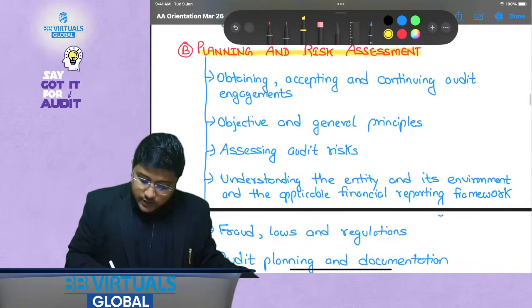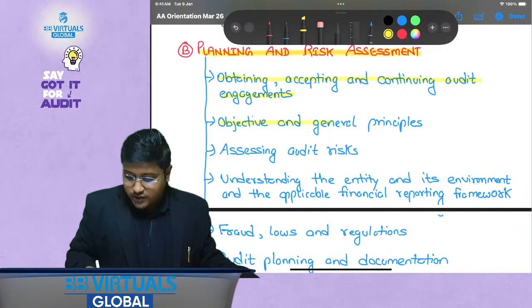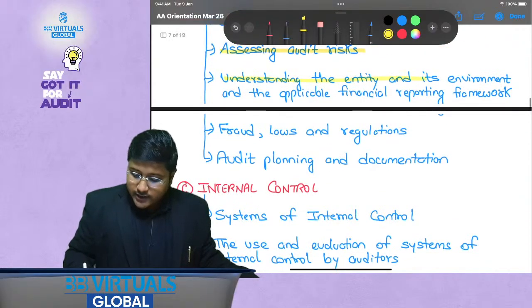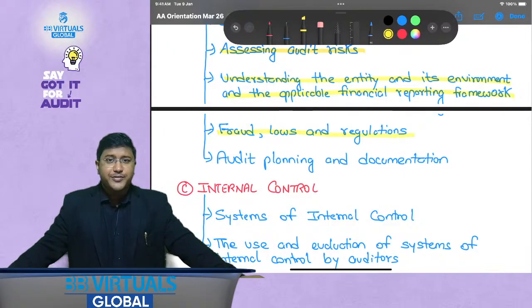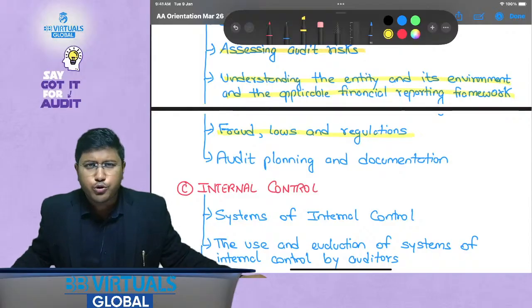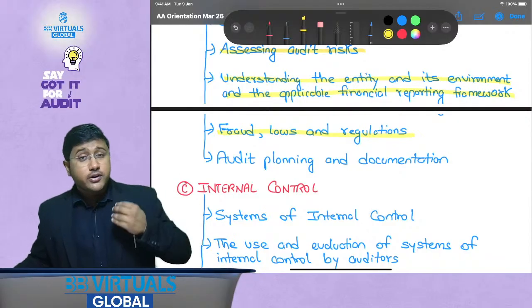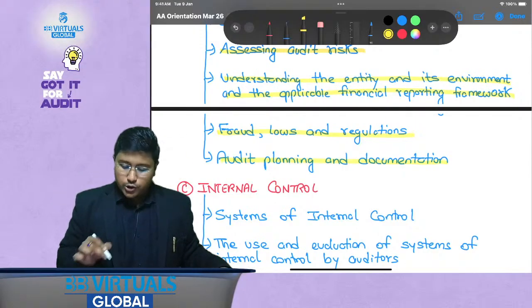So what is covered under planning? Obtaining, accepting and continuing the audit engagements, objectives and general principles, assessing audit risk, understanding the entity and its environment and the applicable financial reporting framework, fraud, laws and regulations. Sir, are we going to cover fraud as well? Yes. Are we going to cover how we commit this fraud? No, definitely not. But we are going to discuss the auditor's responsibilities in relation to fraud. Okay. Then audit planning and documentation.